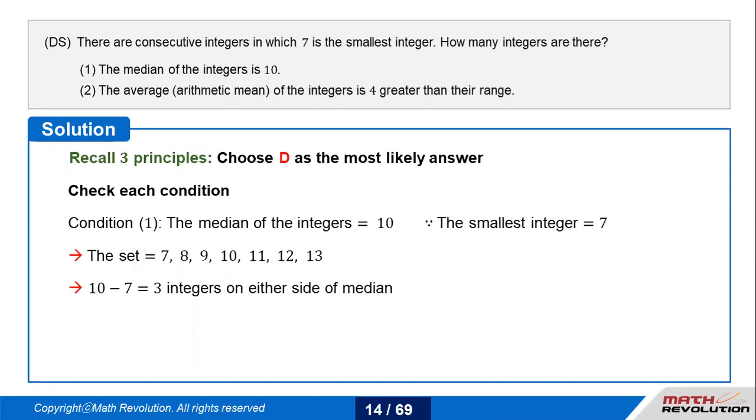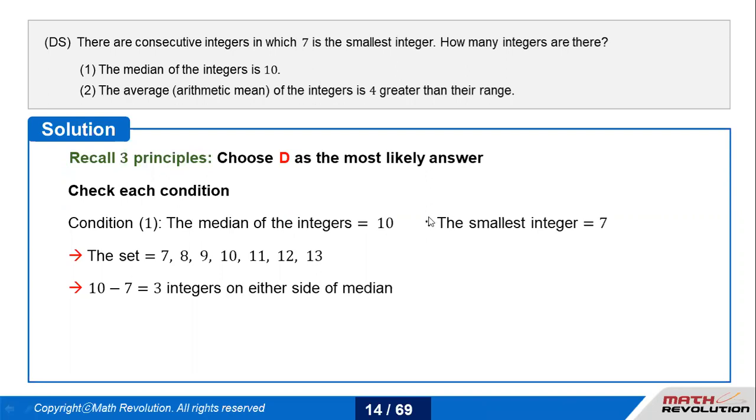If you end up at 10, that cannot be the median. If you add 11 also, then your median would be 9. If you add 12, then your median would be 9.5. If you add 13 into the list, then your median would be 10. So that is how you need to work on it.